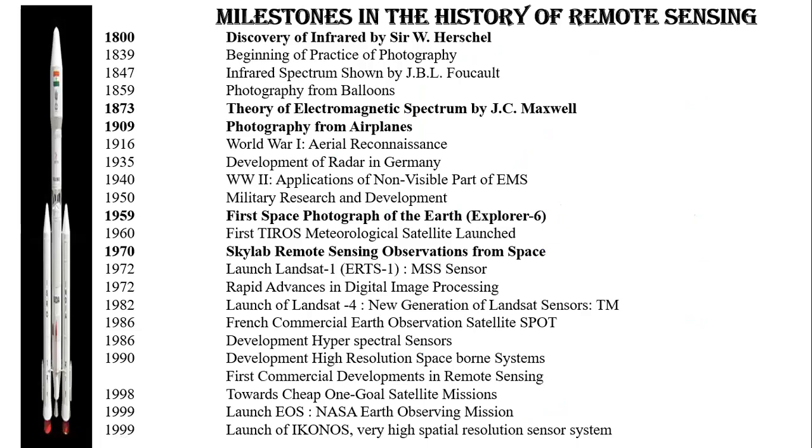Very first, in 1800, what happened? Sir W.H. Herschel discovered the infrared radiation. He is the first person who discovered the infrared radiation.